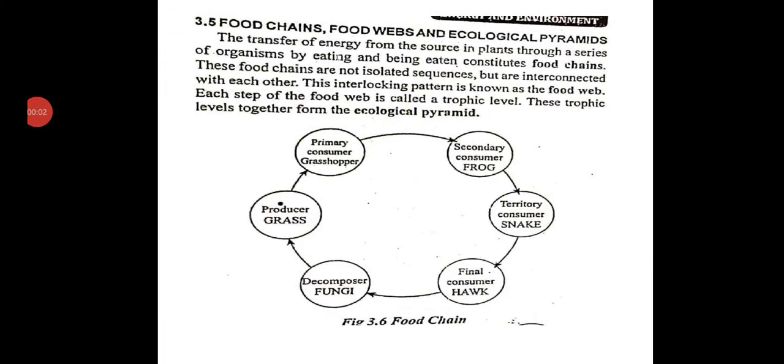Hello students, in this discussion we shall look at food chains, food webs as well as ecological pyramids. These are slightly new words to you, but they are very simple things. To begin with, the first thing is producers.